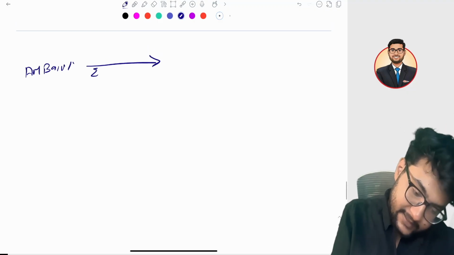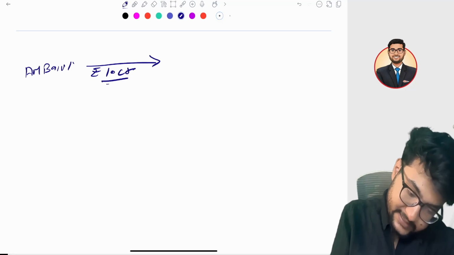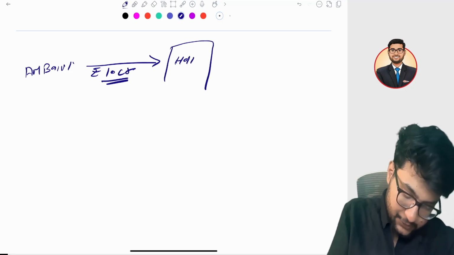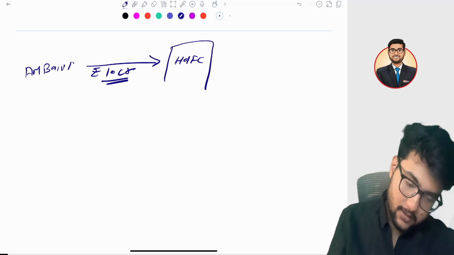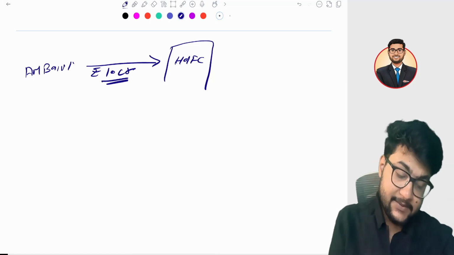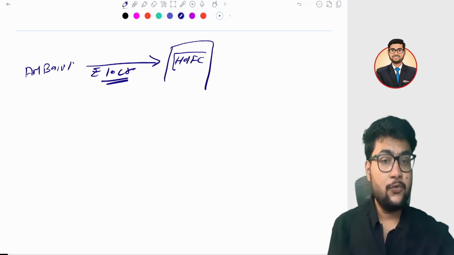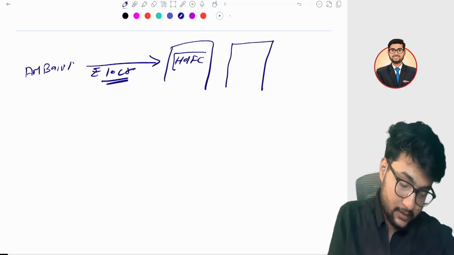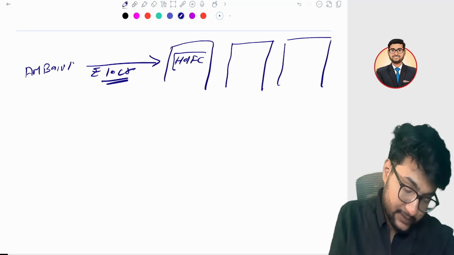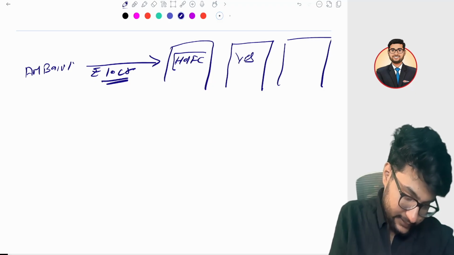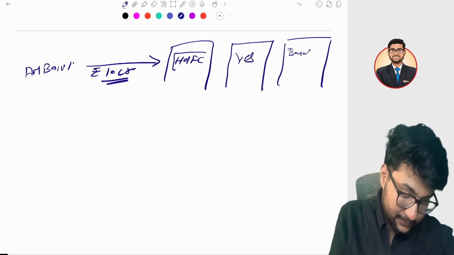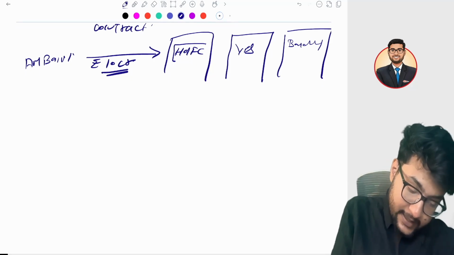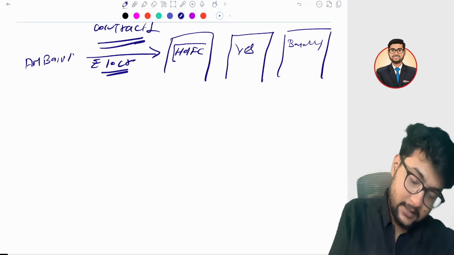So he paid 10 crore rupees as an insurance premium to HDFC Insurance Company. But HDFC does not want to take 100% of the risk. So he gathered two more banks. First is Yes Bank and another is Bandhan Bank. And there is a single contract between Ambani and the three parties.